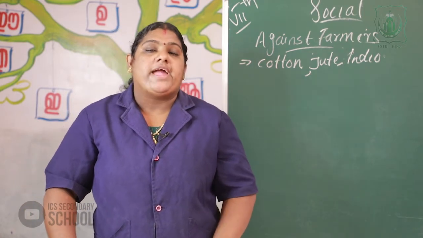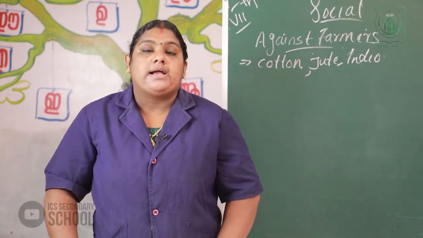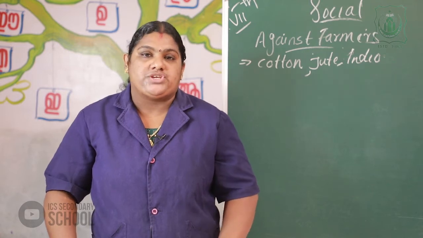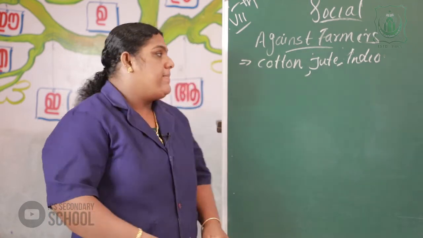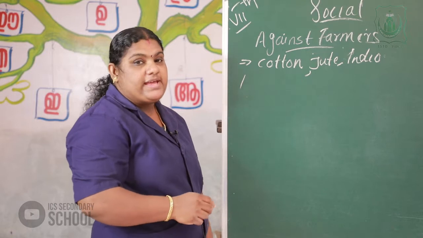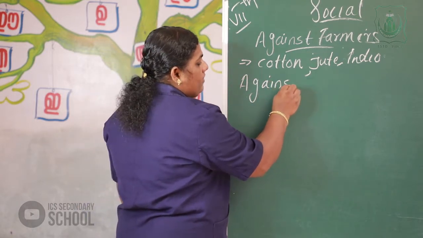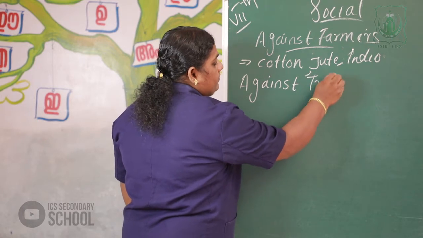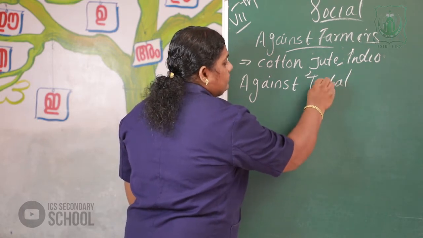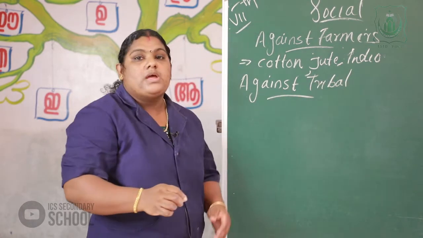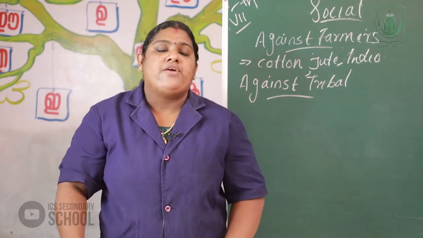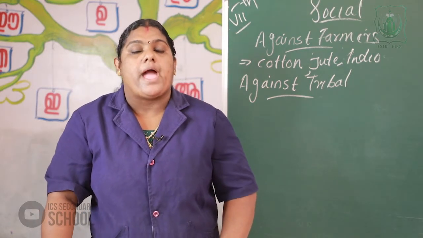Next, after the exploitation of farmers, the company's second exploitation was against tribals. The life of the tribals was centered around the forest.